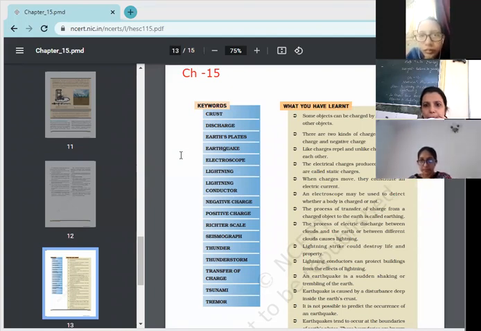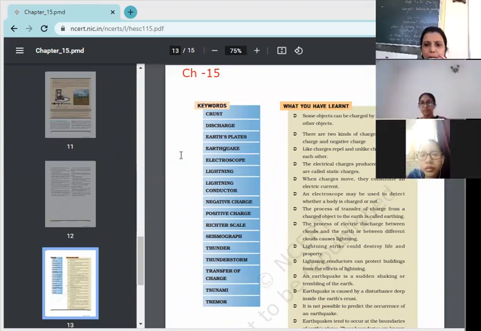Can you tell the page number? Neha, you can also tell side by side. The uppermost layer of the earth is called the crust. Better tell the page number so that others can do it too. Page number 192. Each one have underlined it.